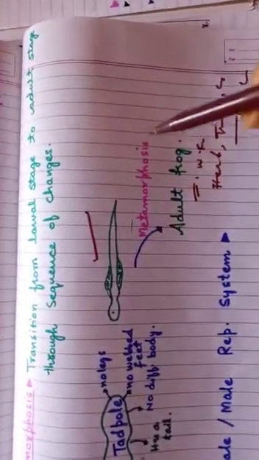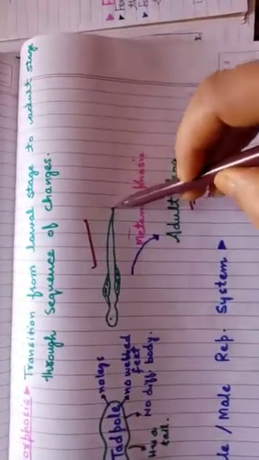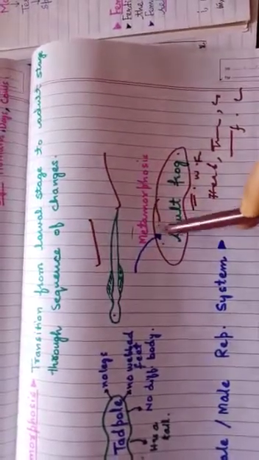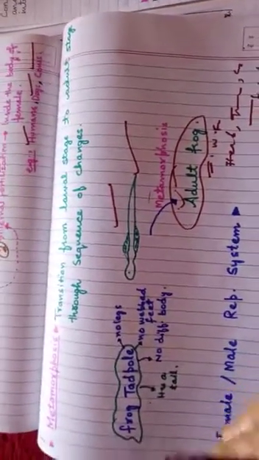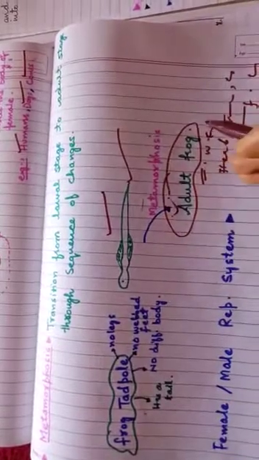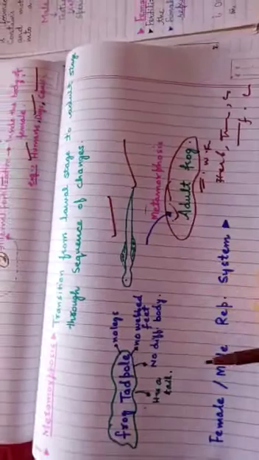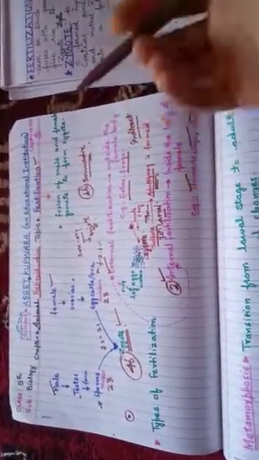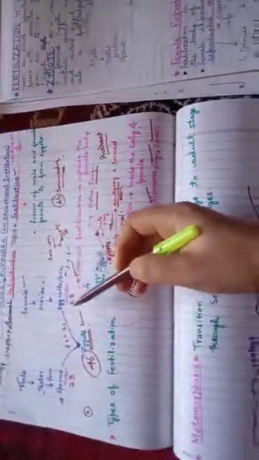Then a sequence of changes occurs in the body of this larva, and then it acquires the shape of the adult frog and it becomes the adult frog. This transition, this change from the larval stage towards adulthood, is called metamorphosis.